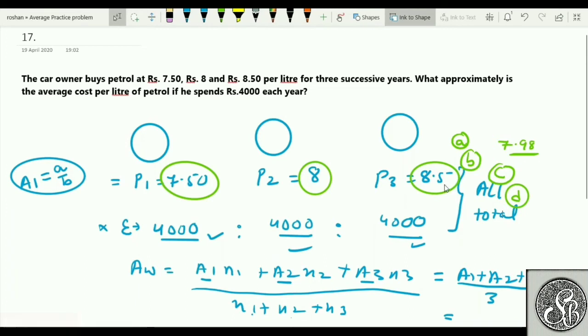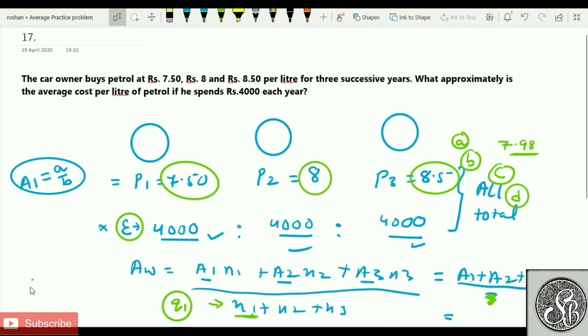That is 7.5 plus 8.5 will be 8, plus 8, 16, plus 24 by 3 will not be the answer which I'm getting, 8. So where am I going wrong? I'm going wrong because I have assumed this expenditure as number. This is called quantity. I should not do this, A1, A2, A3 by 3. This quantity is not 3. This expenditure ratio is 3.